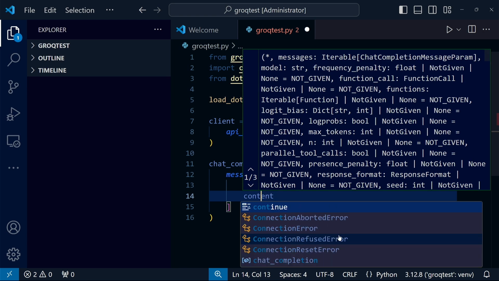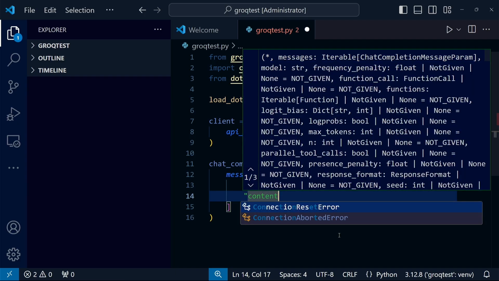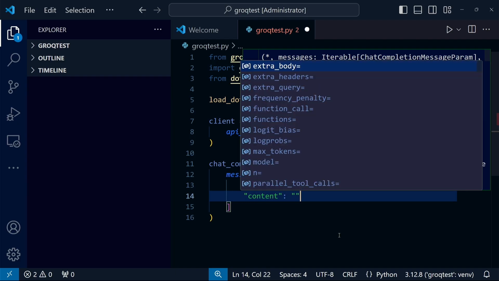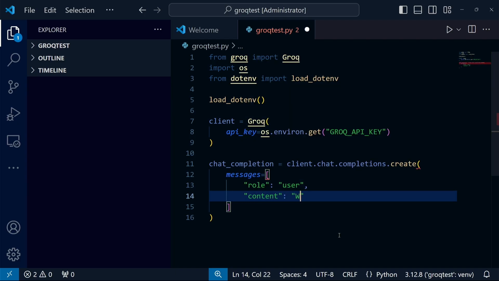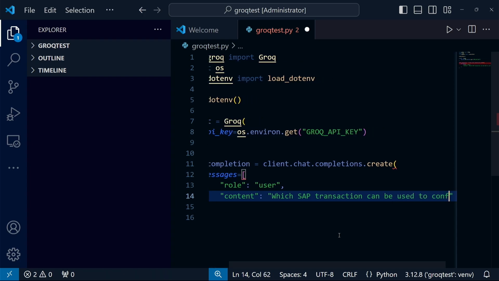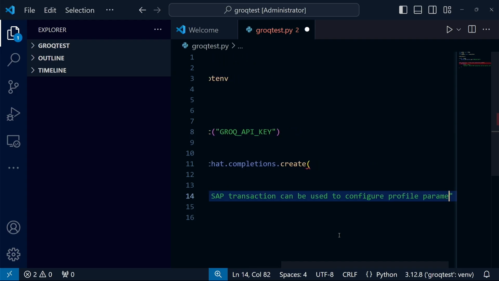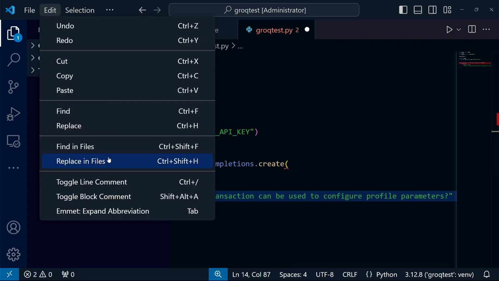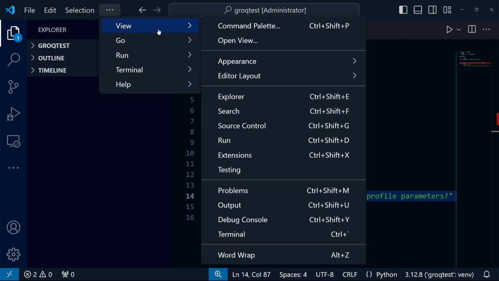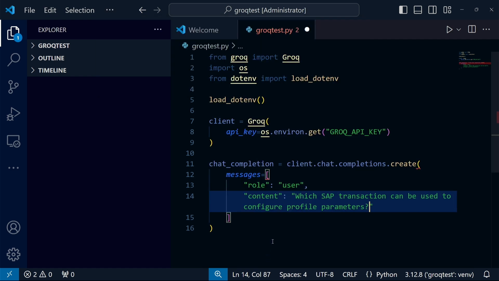In my case, it will be a very simple conversation consisting only of a query from the user. A conversation consists of messages. Each message has a specific creator. Typically, this is either the user or the assistant, which is AI. Naturally, each message also contains content. To check the functionality of the program as well as the language model, I will ask about the transaction used for configuring profiles in SAP. Of course, I'm referring to RZ11, but let's see what the response will be.